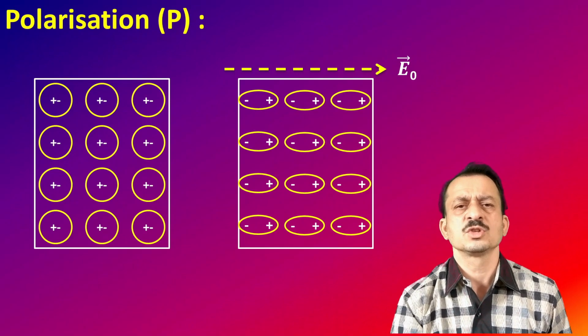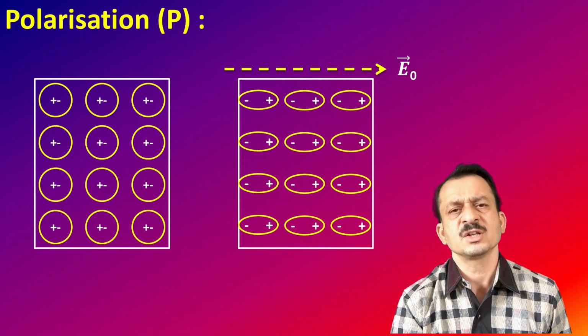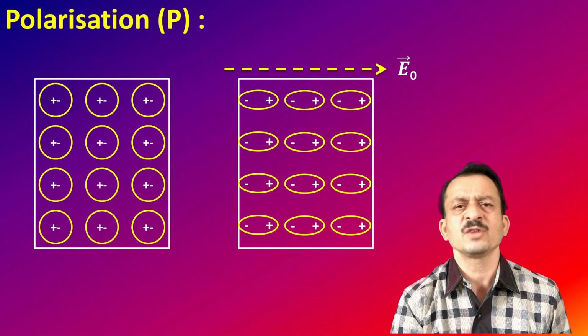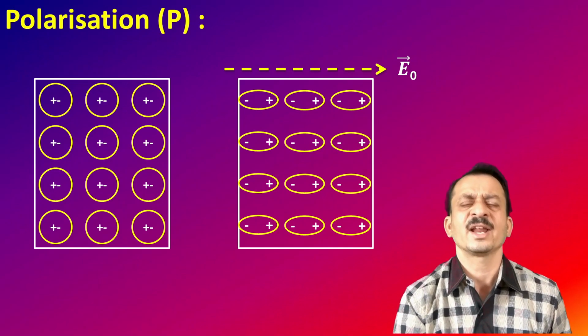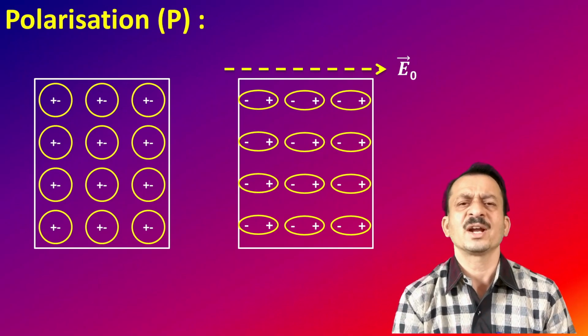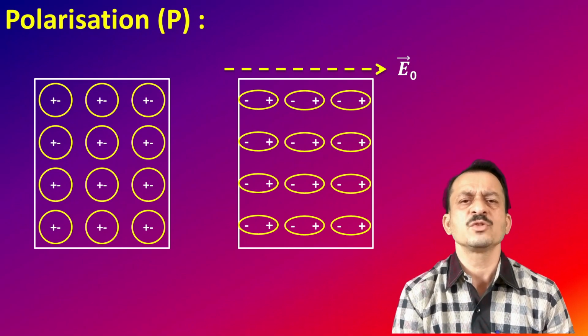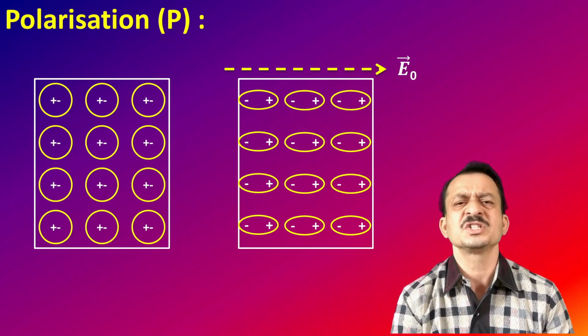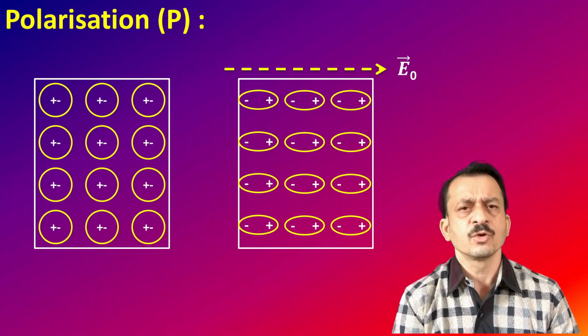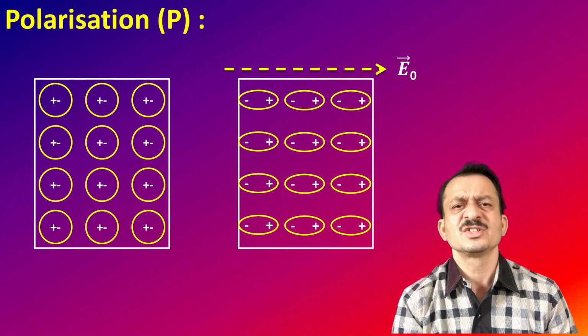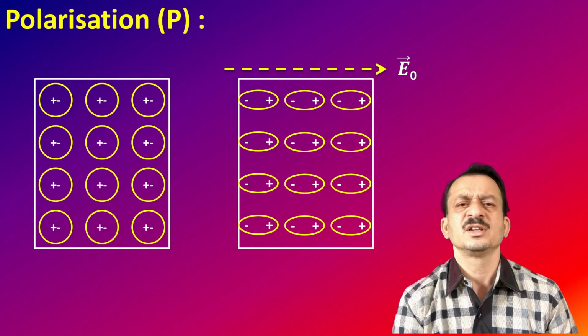The atoms are so closely placed that the positive charge of one atom is very close to the negative charge of the other atom. Therefore, those two charges are going to get neutralized. In the same manner, well inside the dielectric, the positive charge of one atom is neutralized with the negative charge of another atom, since they are very close. So if you look at the charges, they are getting neutralized inside the dielectric.